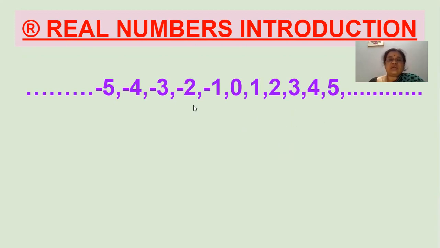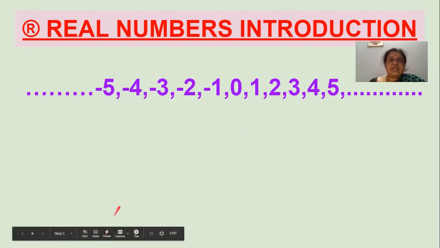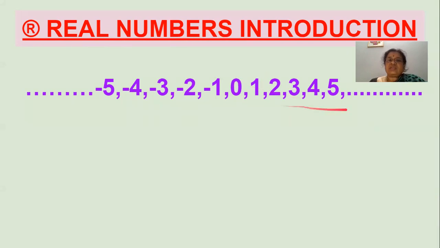This is a number line, these are the numbers, and here these are the negative integers. These are negative integers and these are positive integers, whereas 0 is neither a negative nor a positive integer. And I'm going to explain what the real numbers are in this. So real numbers is a family of numbers.